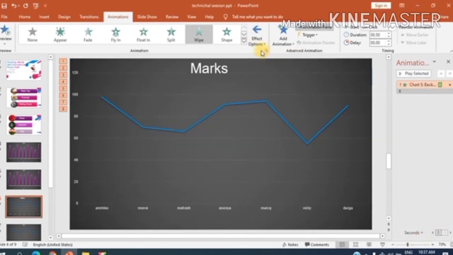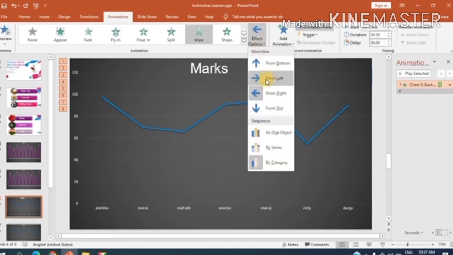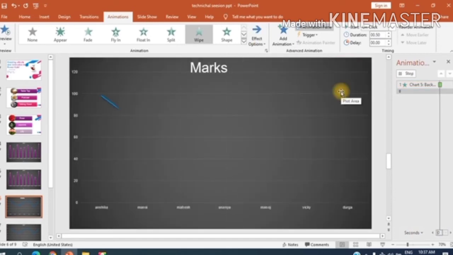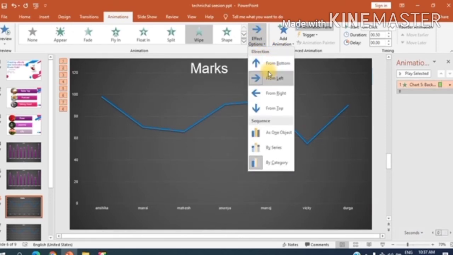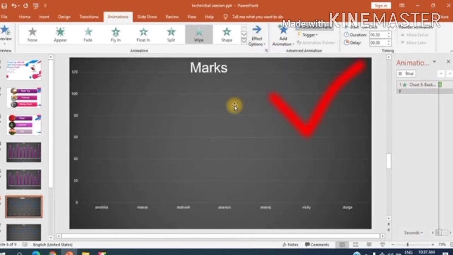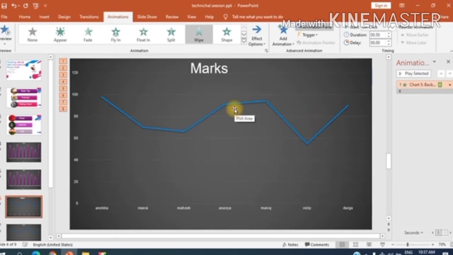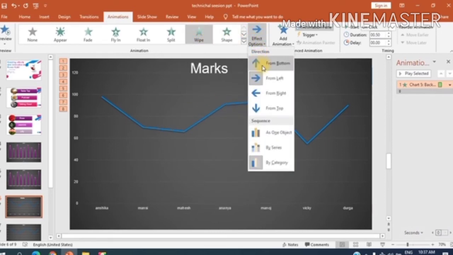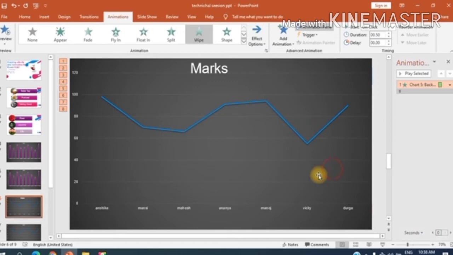But suppose I want this graph to move from left to right, what will I do? I will select the option, see, from left. From effect options, choose from left option. So you have to remember these steps. First go to wipe option and then effect options and then from left. This way we have to animate this line graph.